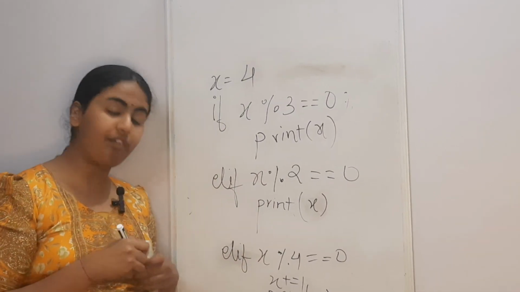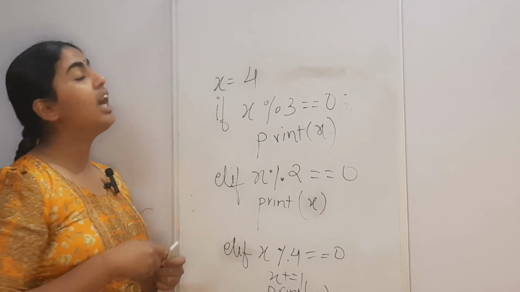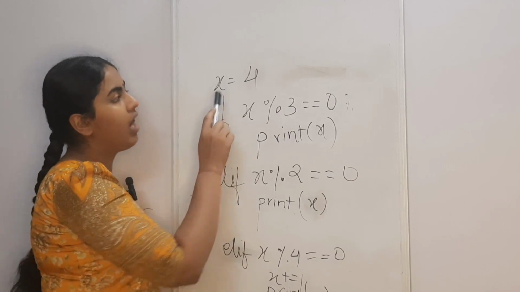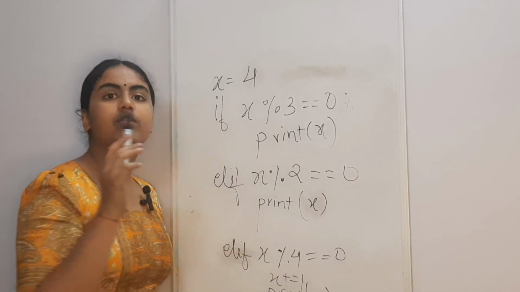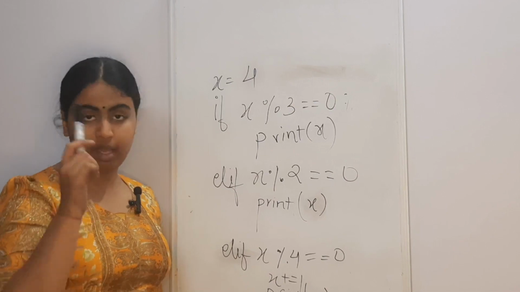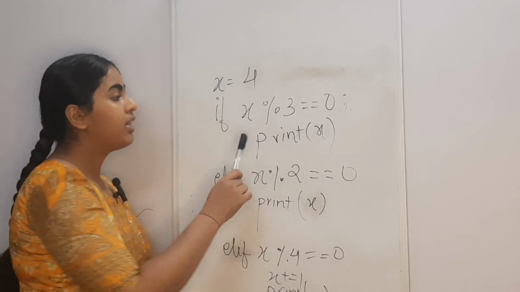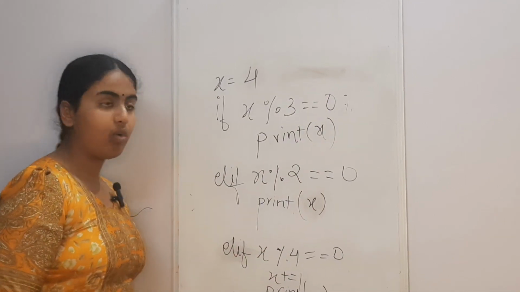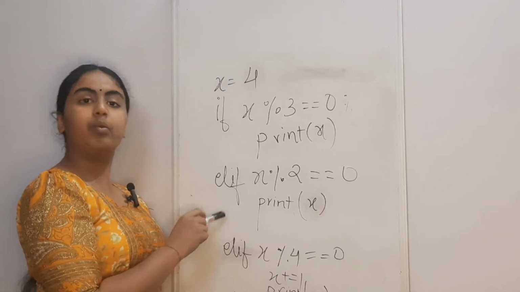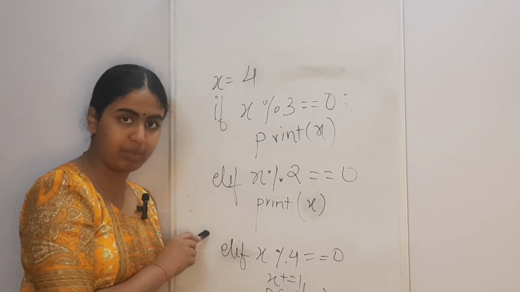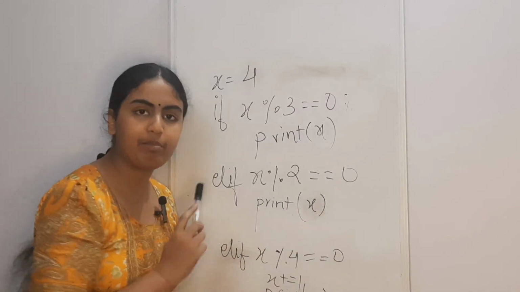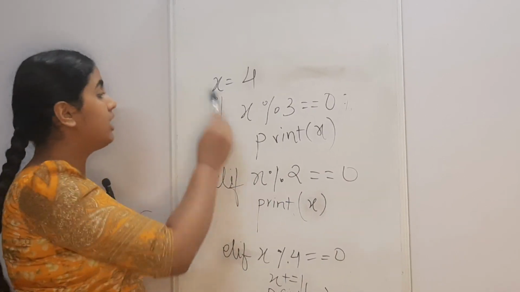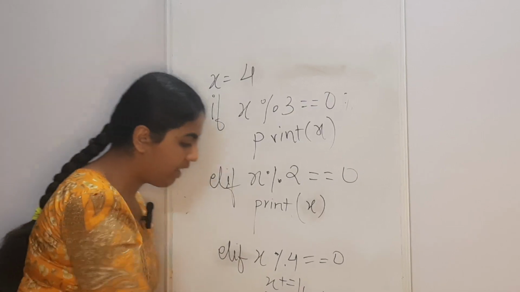Now let's see the flow of control in this program. Now we have our number x equals to 4. If 4 mod 3, or 4 divided by 3, has a remainder not equal to 0, then we know that this statement is not going to be executed. We'll move on to the next statement. Now in this elif statement, we know that x mod 2, or 4 mod 2, equal to 0. So our x will get printed over here. After our x is printed, our conditional statements will be terminated. This will be null and invalid.